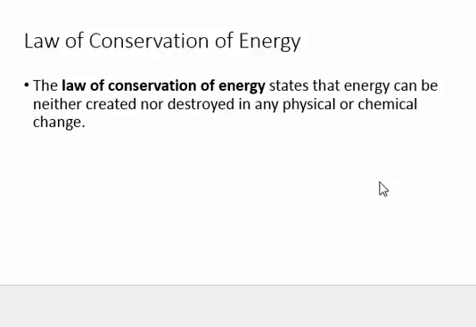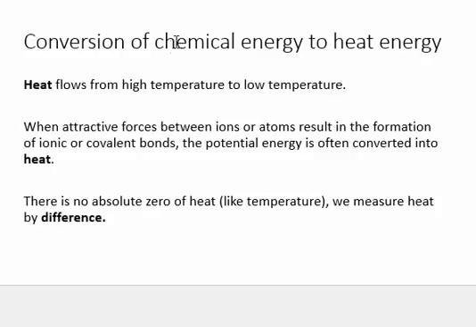Matter transforms during chemical and physical reactions, and so does energy. Heat is another classification of energy that doesn't fit neatly into the categories of kinetic and potential energy, but it is related more to kinetic energy. This gives a clue as to how tricky it can be to define energy. For our purposes, we are just going to scratch the surface, and we will think about heat as a form of energy that flows from high temperature to low temperature through the motion, or kinetic energy, of particles of matter.